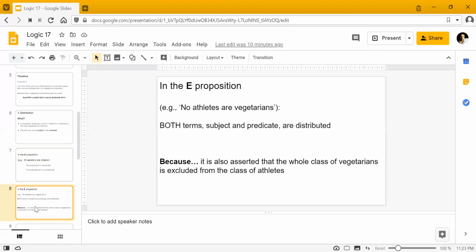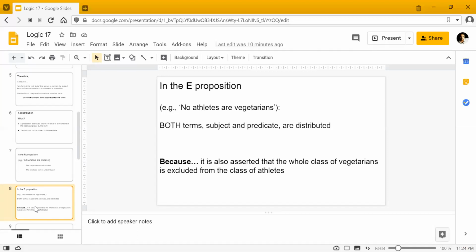Similarly, let's look at the E proposition. For example, if we say that no athletes are vegetarians, what is happening? We are saying that there is no athlete in the world who is a vegetarian. So both terms are distributed, because we're talking about athletes as a whole, all the athletes in the world, and we're talking about all the vegetarians in the world as well.